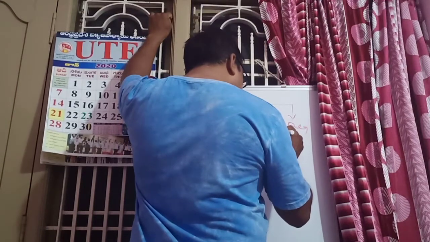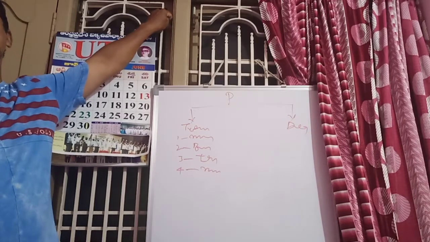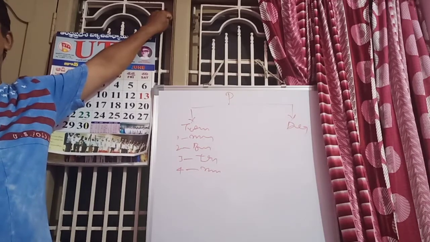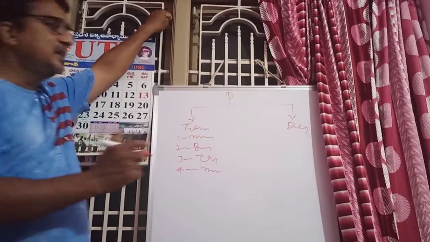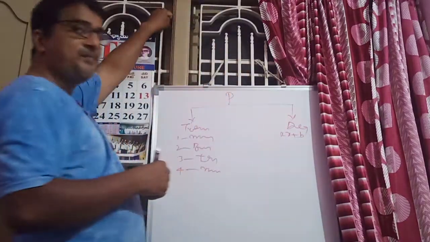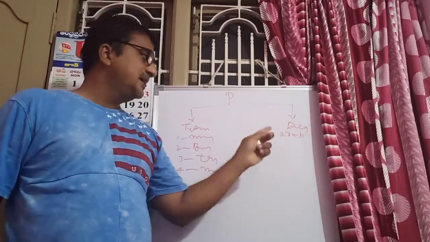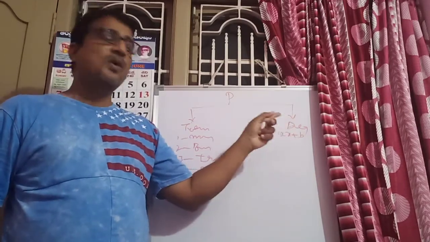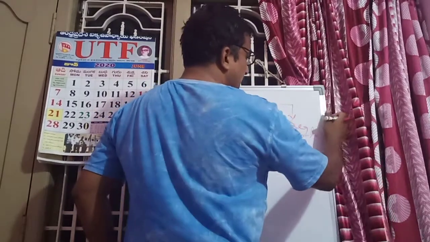Okay. Next, according to degree. Already yesterday we discussed the degree of the variable in this chapter. Only the variables have degree. Constant has no degree. Therefore, in the given polynomial, suppose ax plus b, here a and b are constants. What is the variable? x. What is the degree of the variable? 1. Therefore, this is called the linear polynomial.